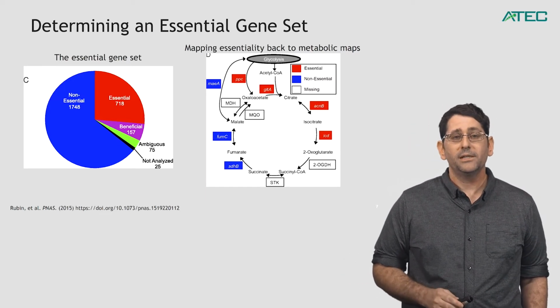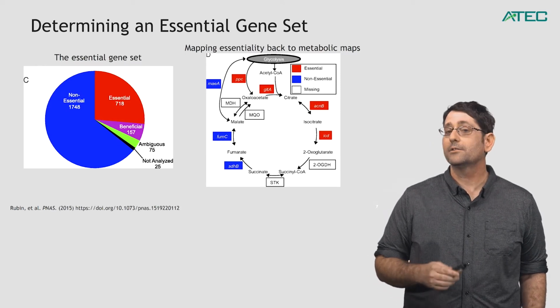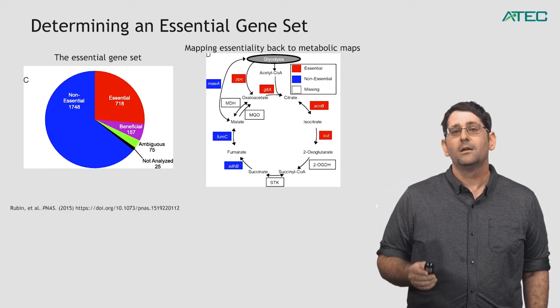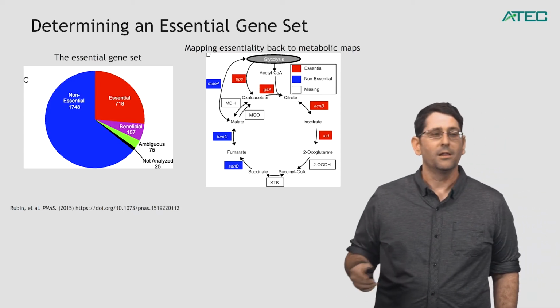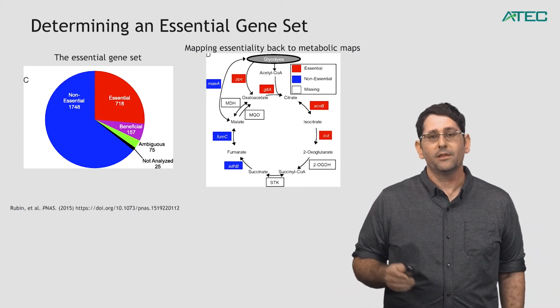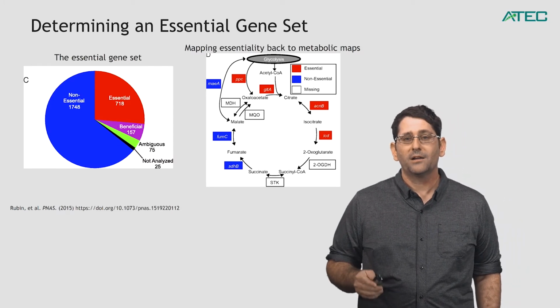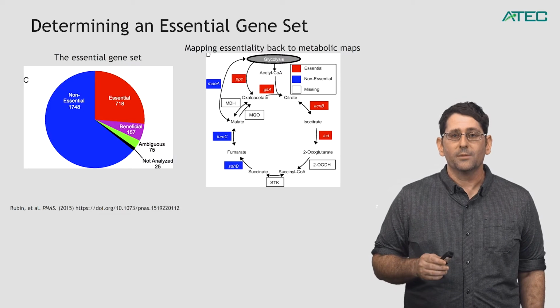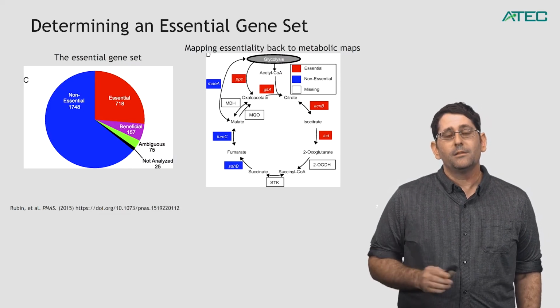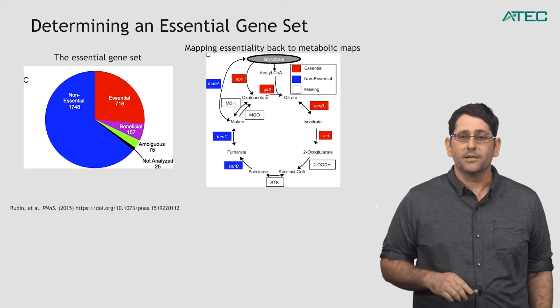We can get rid of them completely and it does not seem to harm the cell under laboratory conditions. We can then take that information and map it back to our metabolic maps. And that's what you see on the right figure. The red boxes represent essential genes going around the central carbon circle. And then the blue boxes are those that are non-essential.